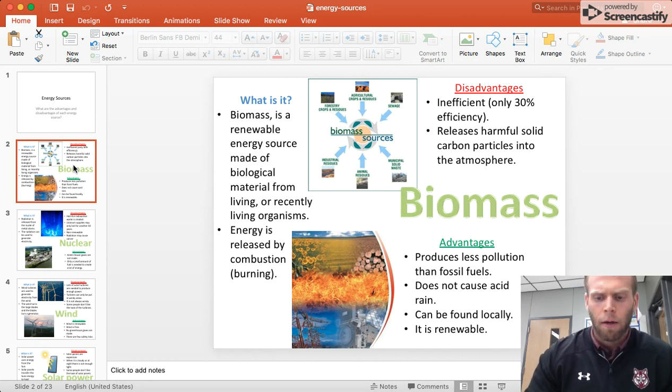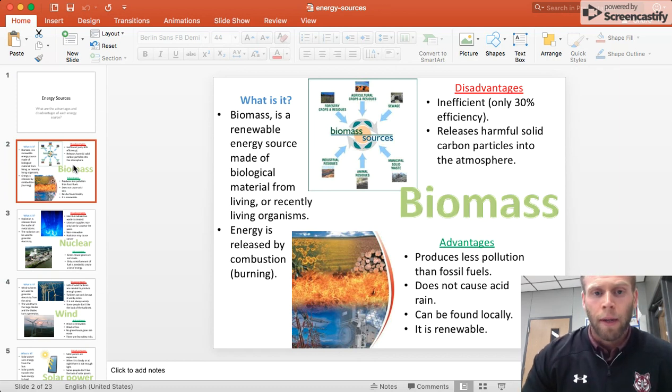So if you locate biomass on the paper, in the box on the left where it says biomass, you're going to put down the "what is it" section, and then you can see there's an advantages and disadvantages section on your paper. So that's how you'll be filling this paper out as you go.